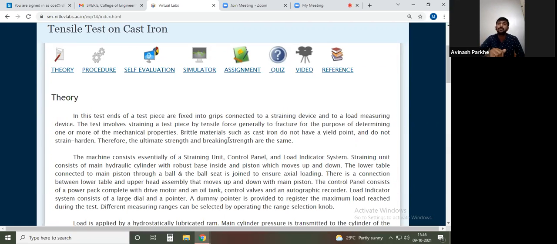What exactly happens once the testing is performed, we have to check and make a comparative study. The same testing I am performing on the mild steel, I am performing on the cast iron. But as the cast iron is very strong as compared to the mild steel, what results you will get, we have to check.